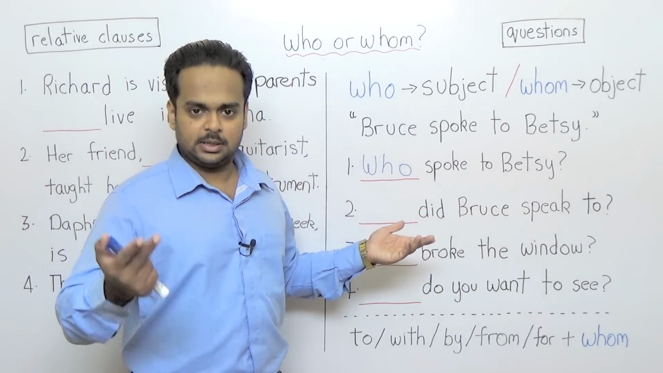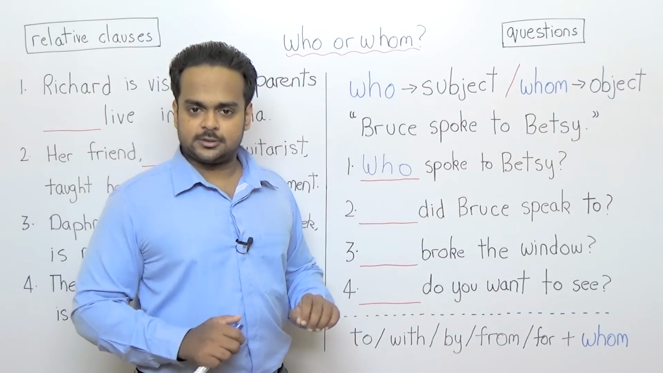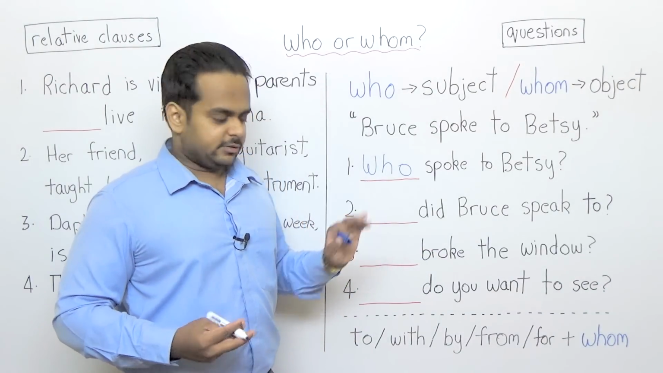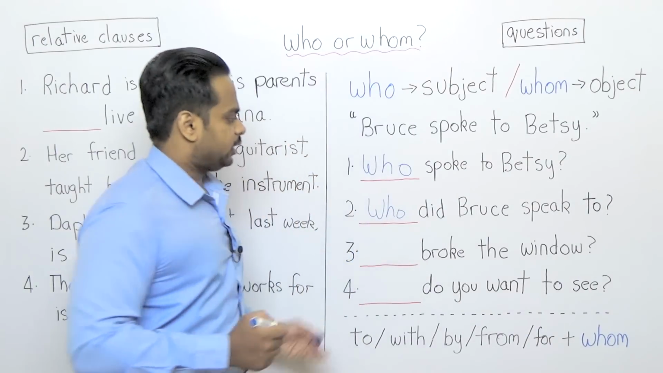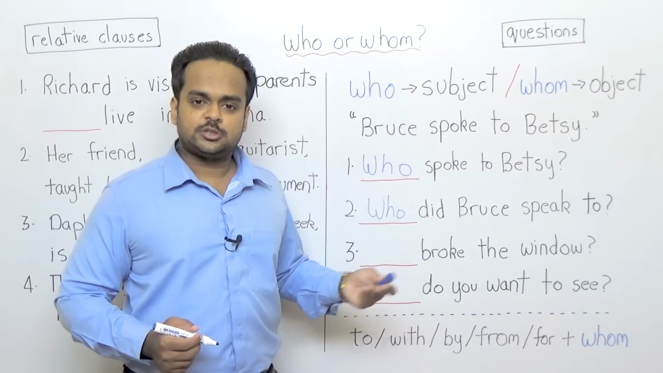Now, in the second sentence, of course, you must be thinking, we have to use whom here, right? You probably guessed that. And that is correct. But before we get to that, I'm just going to write who over here. Well, now read the sentence. Who did Bruce speak to?